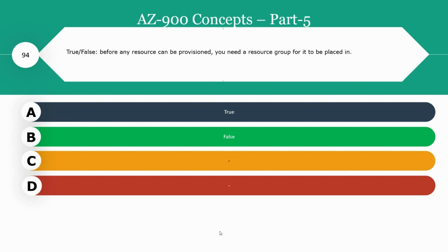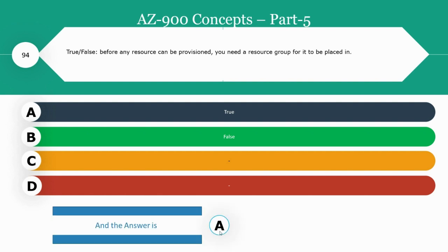Again, true or false? Before any resource can be provisioned, you need to have a resource group in order to place that resource. Is it true or false? The right answer is true. Subscription info and resource group info are the two important things that you need to provide while creating a resource in Azure. And so the answer for this question is true.